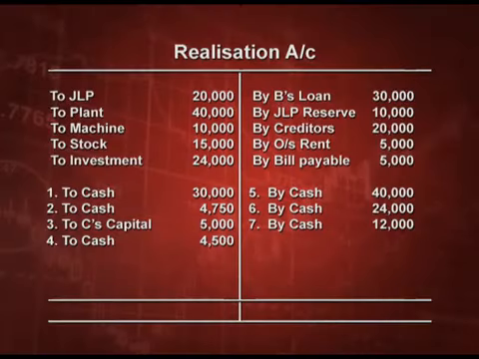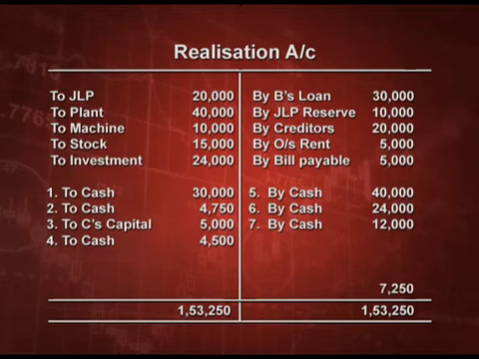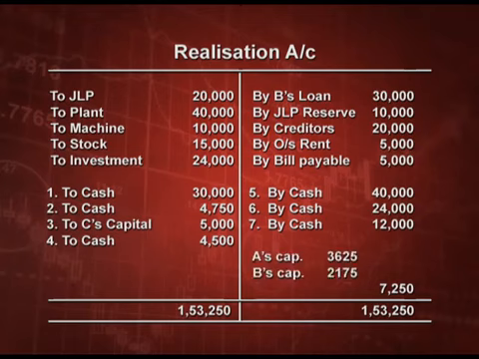All these things taken together, now you can derive whether profit is coming or loss is coming. So, you have to total both the sides, and if the credit side is more, that means there is a profit. If the debit side is more, that means there is a loss. Now, let us see which side is more. So, after totaling, we get a loss of 7,250, which divided in the ratio becomes A 3,625, B 2,175 and C 1,450.